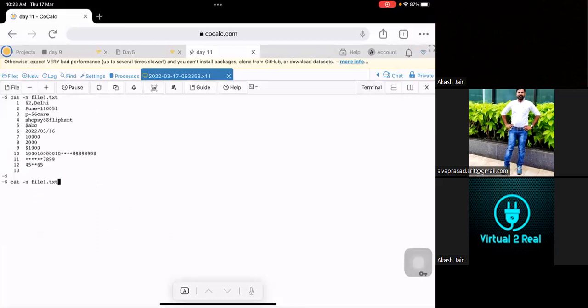So let's try to add some more characters, so that we'll get only Pune hyphen 10051. Okay. So this is fine, whichever you have told. A to Z is correct. Then after that, for U and E, I have given the star asterisk. Then I know it ends with some number, so put dollar here. And when you give it like this, you'll get this output. Correct.